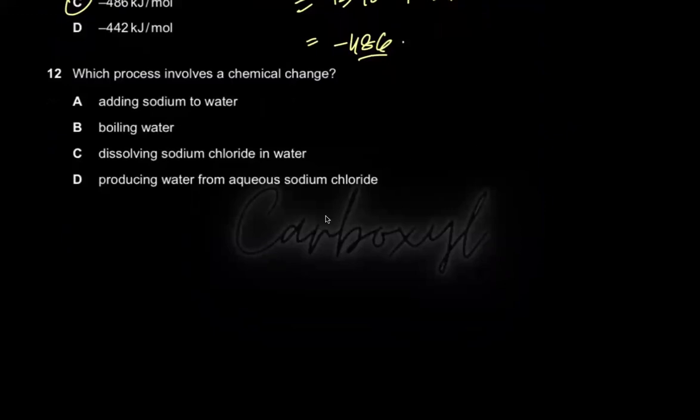Now, what is a chemical change? Chemical change basically means a chemical reaction, right? So whenever there's a chemical reaction, there's going to be a chemical change. And in a chemical change, new products form, right?